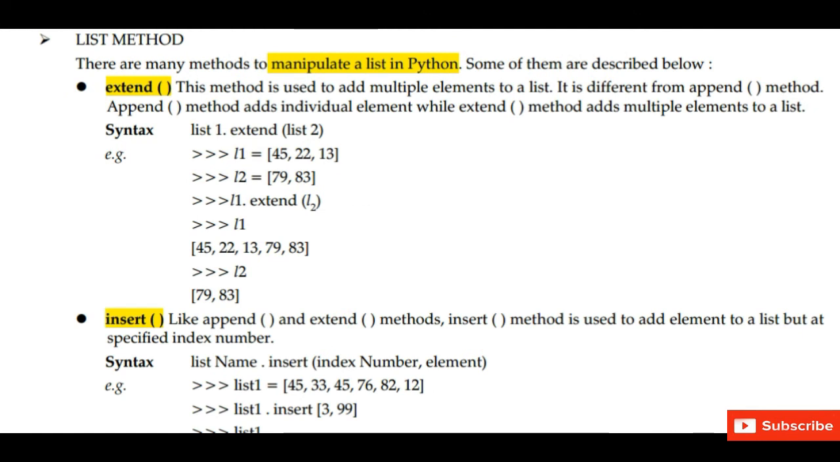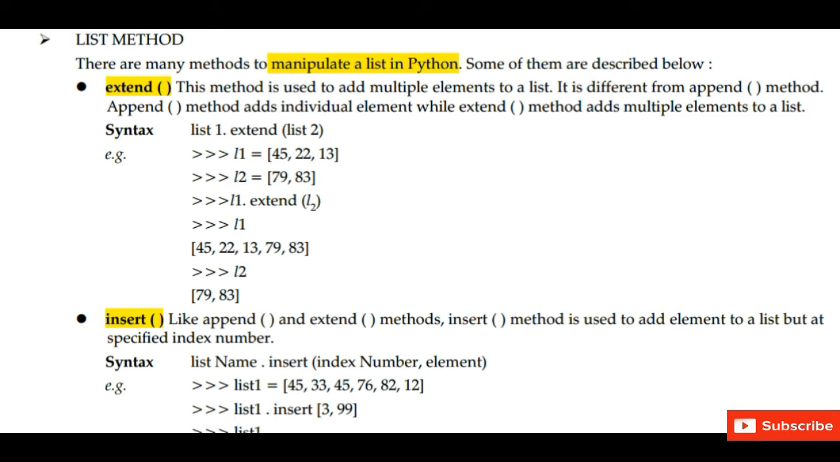Next topic is list methods. There are many methods to manipulate a list in Python. Extend. This method is used to add multiple elements to a list. So we can extend any list. This is different from the append method which we have discussed earlier. Append method adds individual elements, while extend method adds multiple elements to a list. We can add one list to another list using extend.